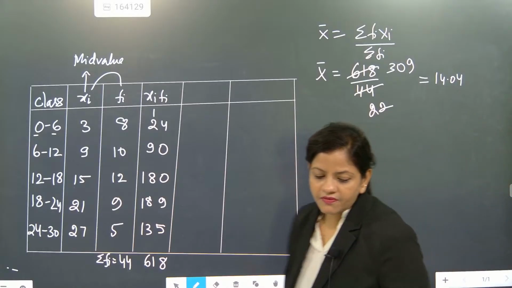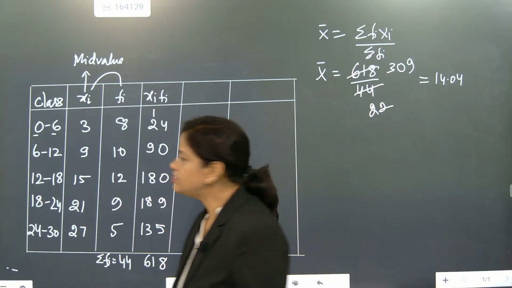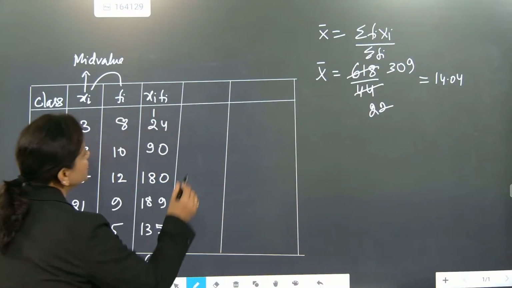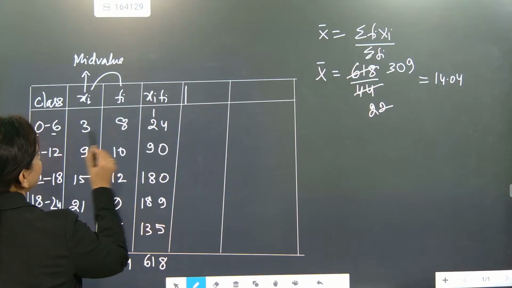Okay, approximated value 14.04 is coming as the mean. Once you got this mean, our work is to find deviation. From which value are you going to find deviation?